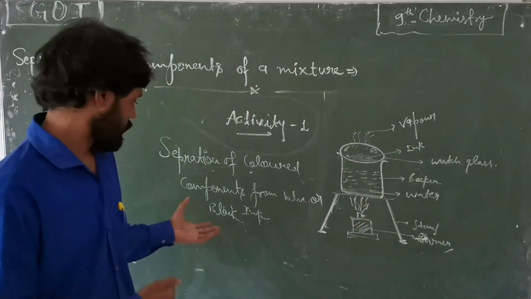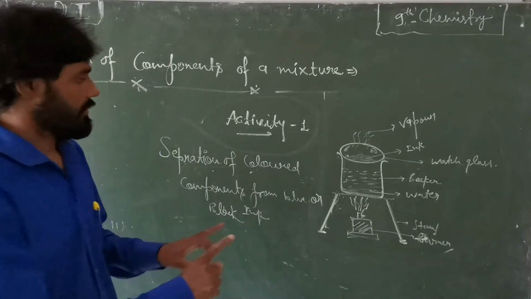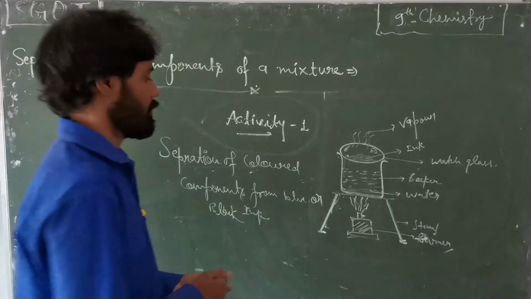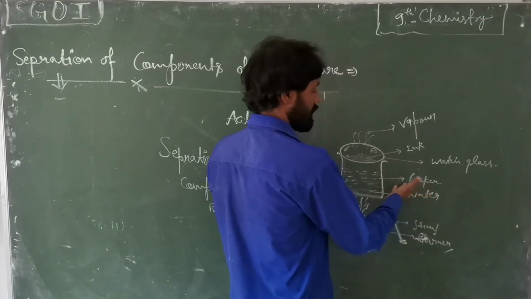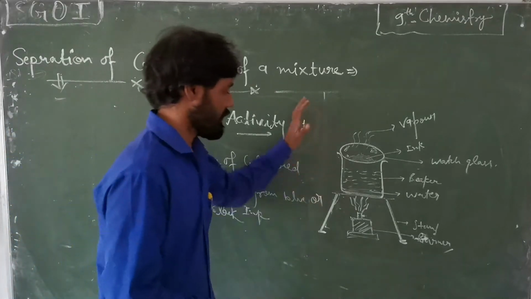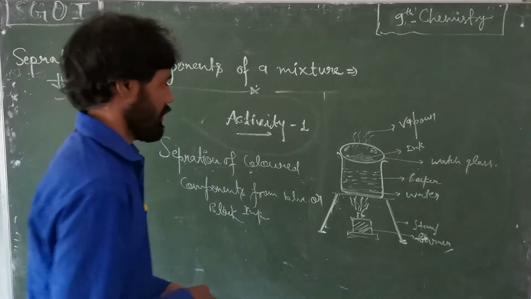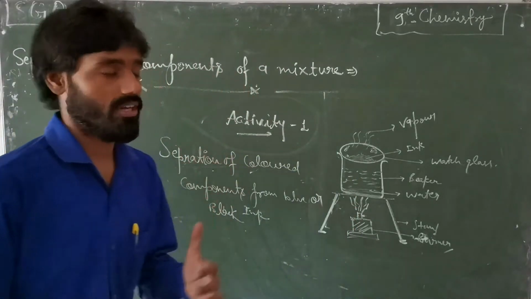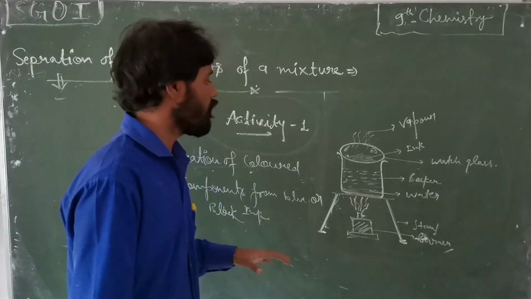Look here. In the experiment, firstly we arrange the apparatus according to the diagram, and the apparatus are burner, stand, beaker, watch glass, ink, and water. Then we use a beaker which is half filled with water.